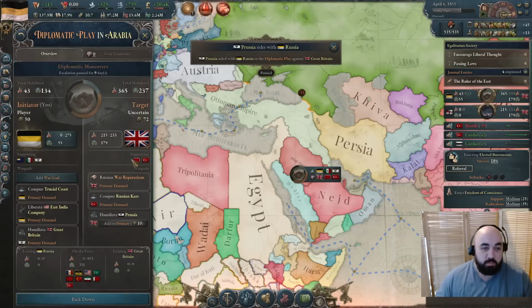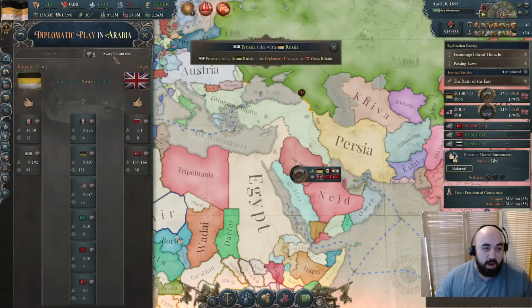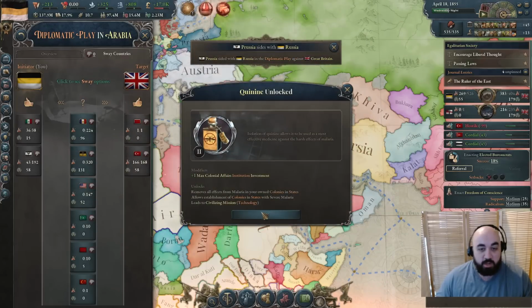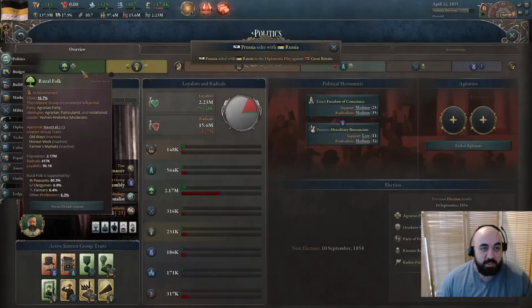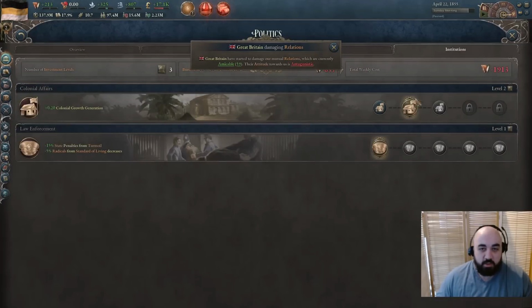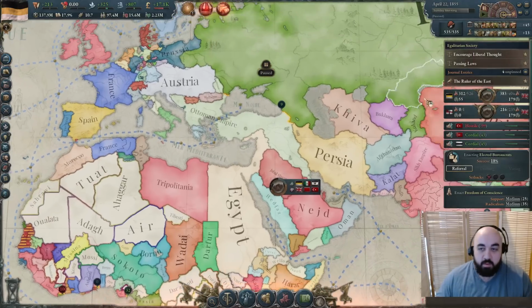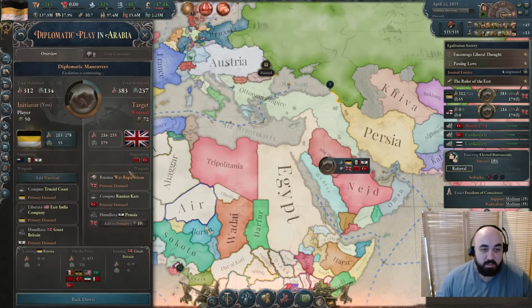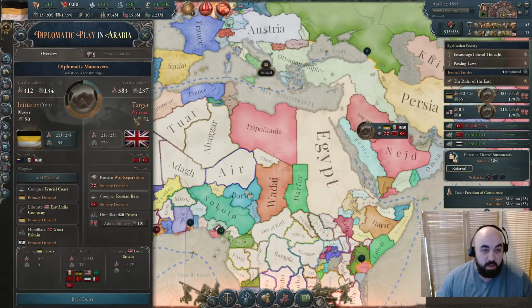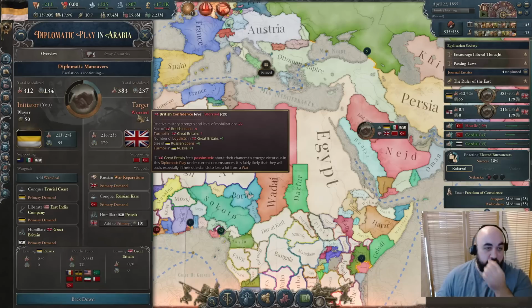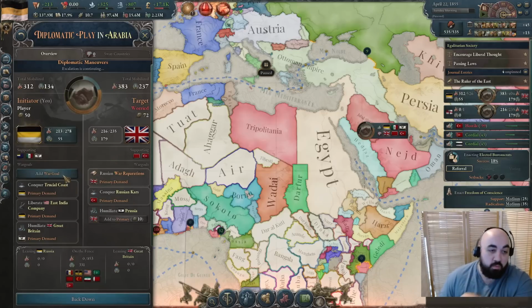Alright, so we do see Prussia side with us. And the question is, will Austria now side with them? That, of course, would not be preferable. Quinine is big, nice. I don't think we can increase the institution. How much do we need to be able to increase it? 600? Okay. Let's take a look here. They are worried. There's a decent chance that they back down, so let's give them more reason.